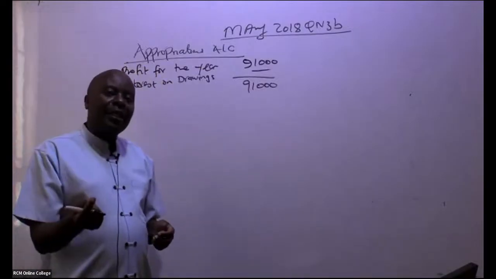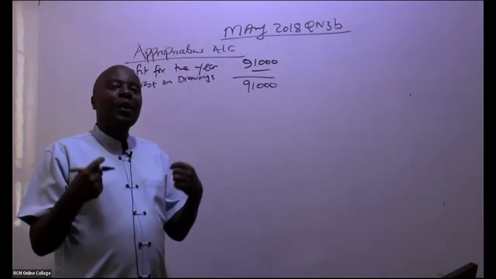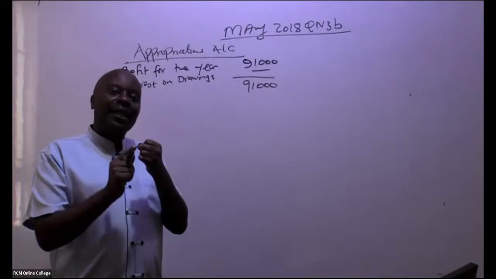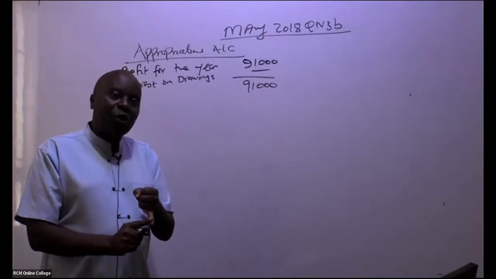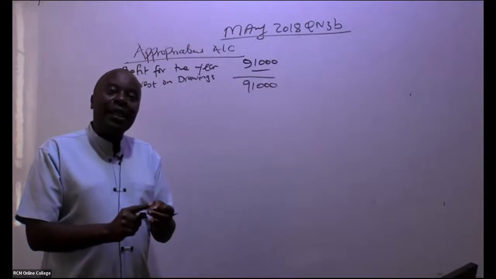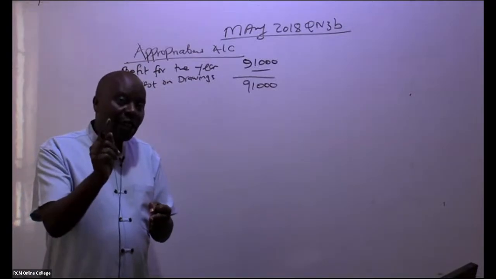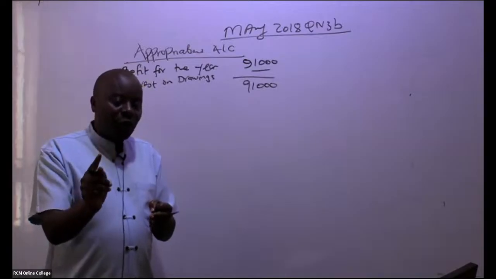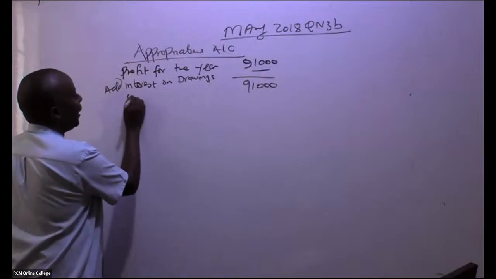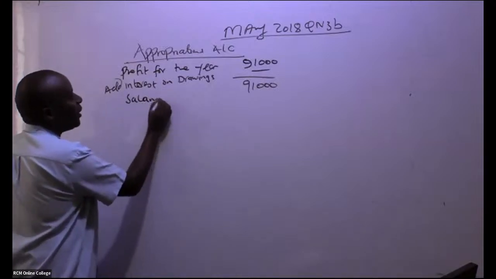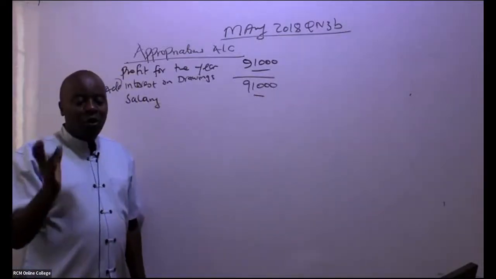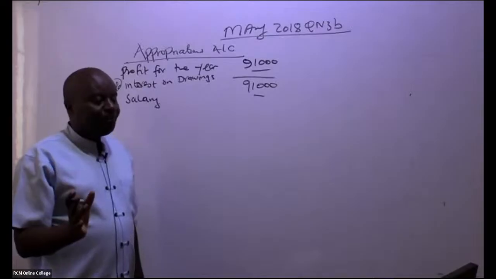Now, ladies and gentlemen, after you get this, you'll be able to think about what kind of payment you give to these partners. So for example, the partners will be entitled to commissions, they'll be entitled to salaries, they will be entitled to interest on fixed capital. So we start with the first one here, which of course will be salary. So we less salary. There is nobody who is getting a salary. I'm just putting figures there for the sake of it. Nobody is getting a salary.